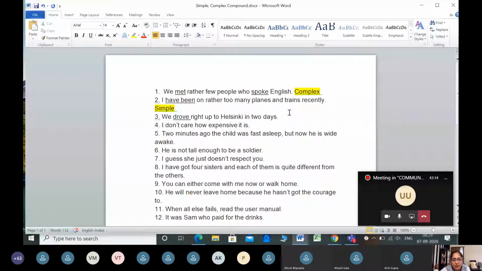Let us see. In this sentence, 2 minutes ago the child was fast asleep, but now he is wide awake, there is no preposition here. He is not tall enough to be a soldier. To is a preposition here. I have got 4 sisters and each of them is quite different from the others. Here from is the preposition. You can either come with me now or walk home. In this sentence, with is a preposition.